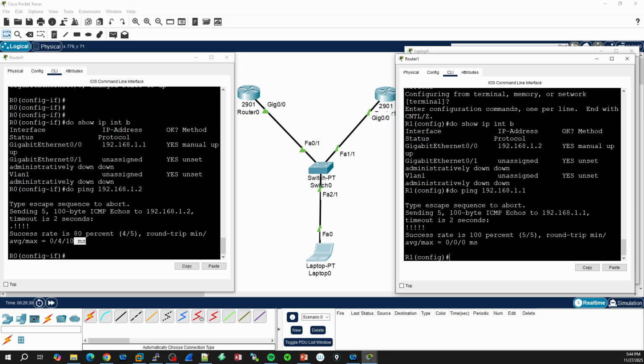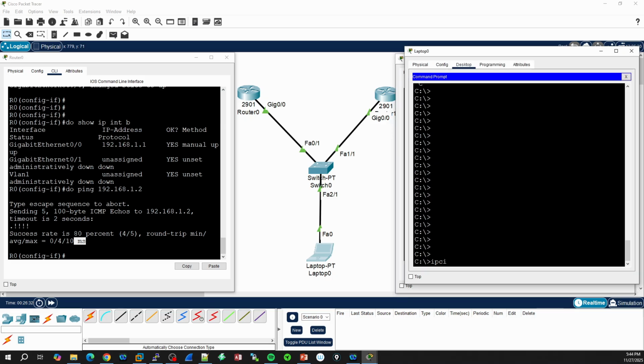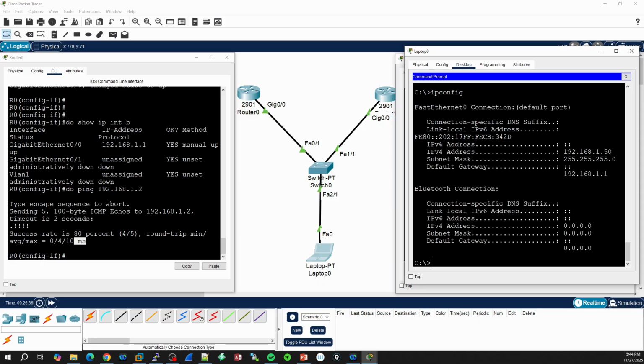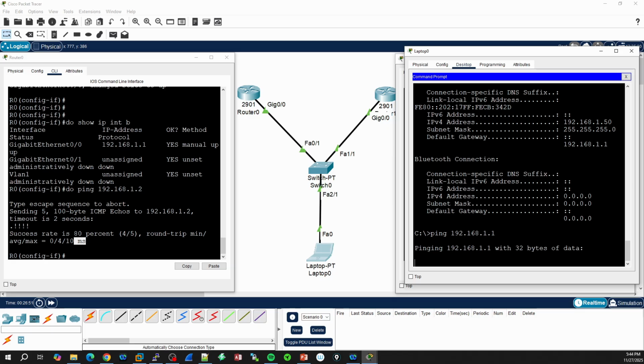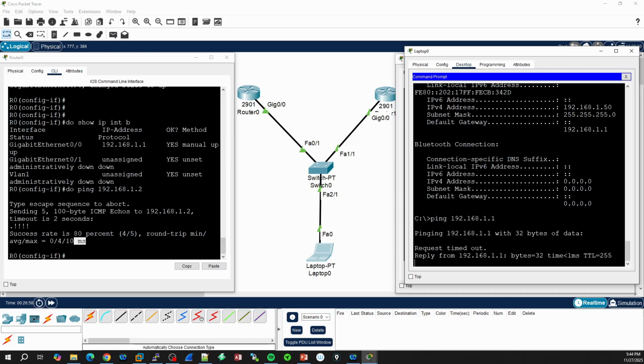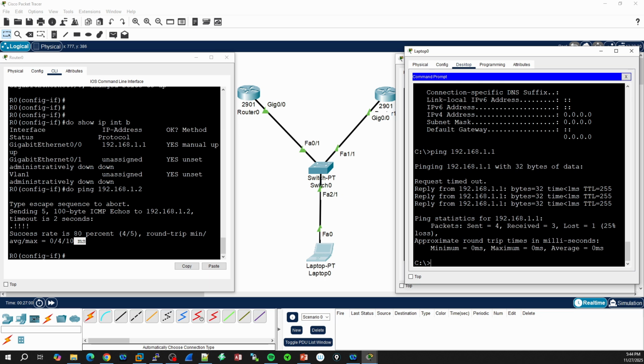And if we go ahead and check what is happening with our host on the end, which is the laptop, we're going to see that it has an IP address of 192.168.1.50 and the gateway is the IP address of router 0. And if we try to ping this gateway, we should have pings. This destination should be reachable, and it is. So right now, everything is just working great.